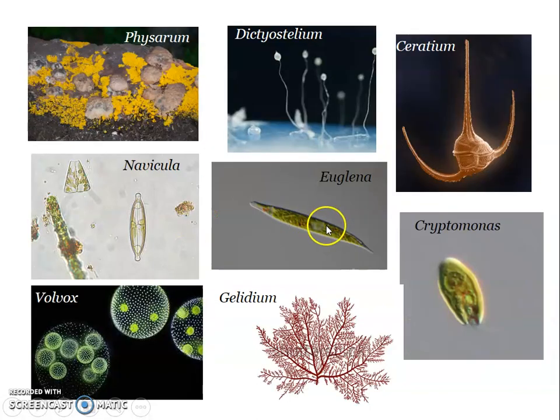The example is Euglena. Obviously you are very familiar with Euglena, just like Paramecium or amoeba. You have been learning from your school days. Euglenophyta includes unicellular, green or non-green aquatic organisms, and there are plenty of examples. One of the most common ones is Euglena. Okay, you can see the green color and the flagella over here. We are familiar with the structure.